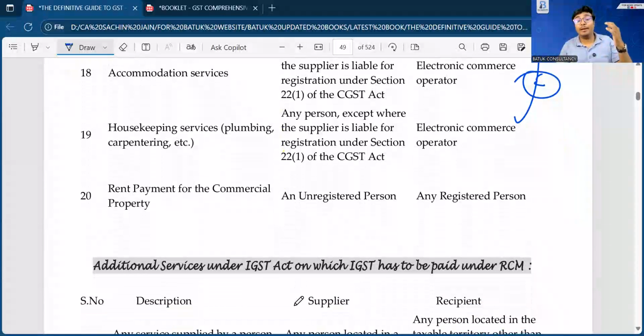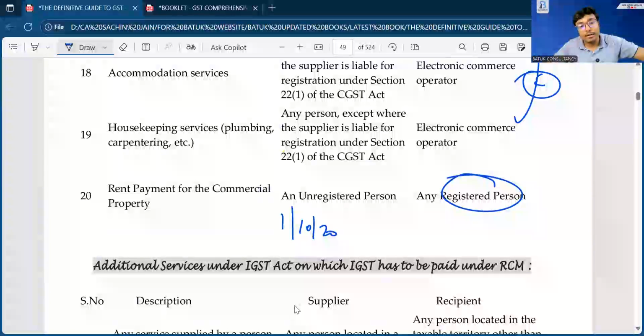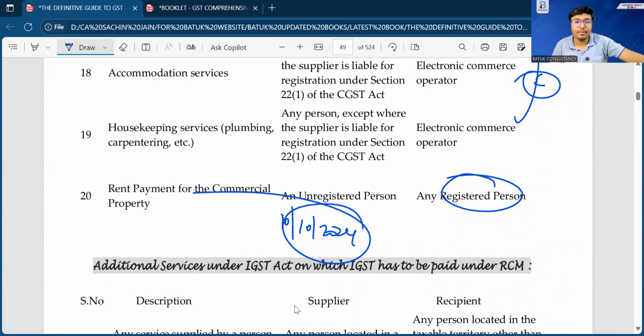Now, rent payment for the commercial property. If any unregistered person is going to provide commercial property on rent to a registered person, in that case, yes, RCM is applicable, and this provision has been applicable from 10th of October 2024. So if you find any expenditure with the name of rent, in that case, you have to ask whether RCM has been paid or not.